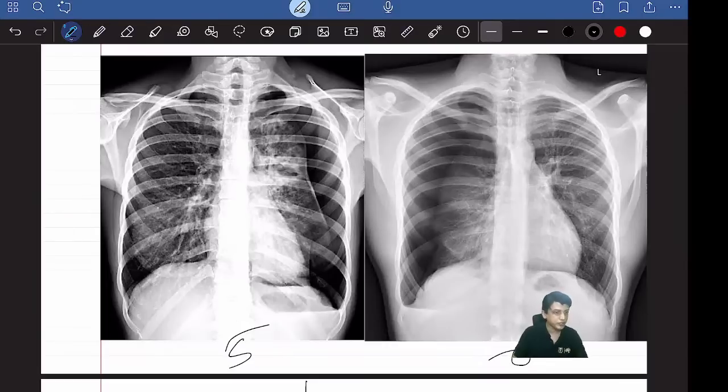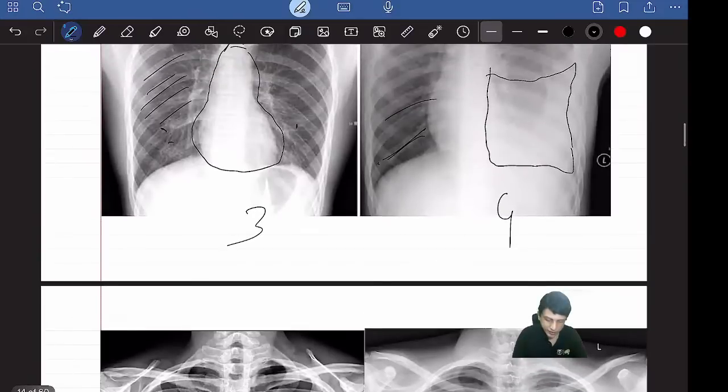Yes, in pleural effusion, the costophrenic angle is obliterated. Correct, Bindu. We look at the costophrenic angle. See here, this is the costal bone, this is the diaphragm, and this is the ribs. This angle should be clear. Air should be seen black.